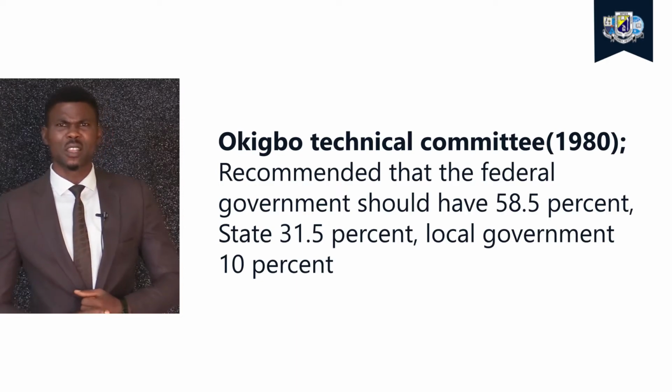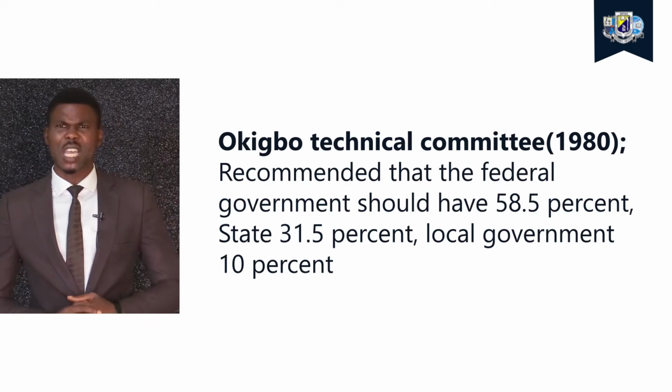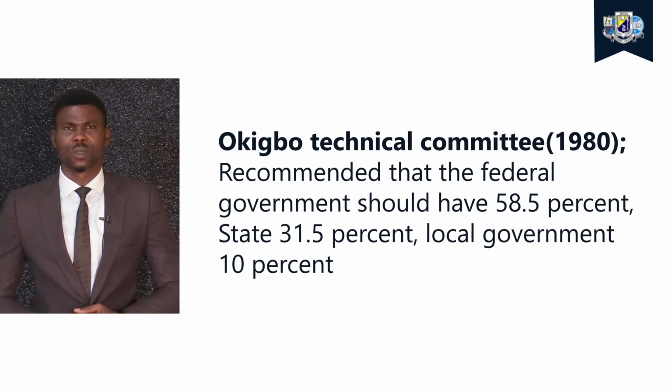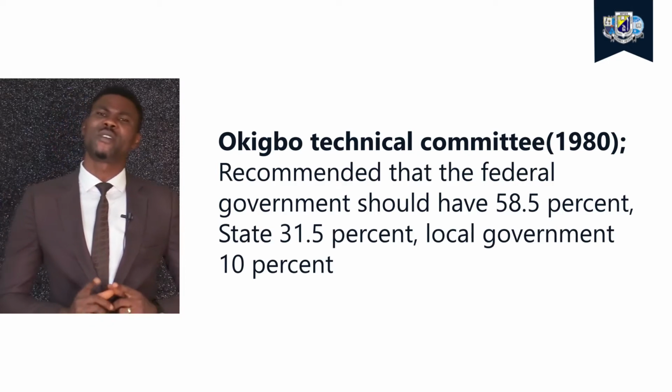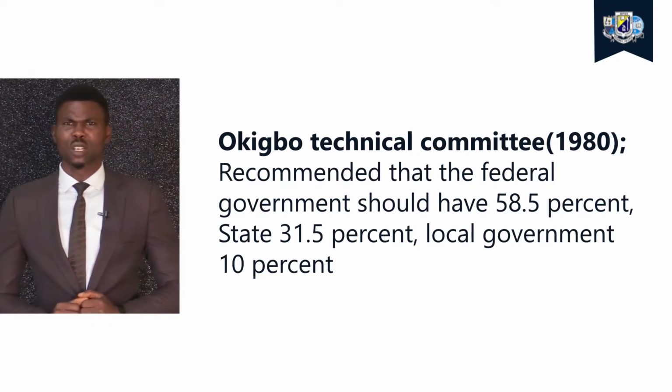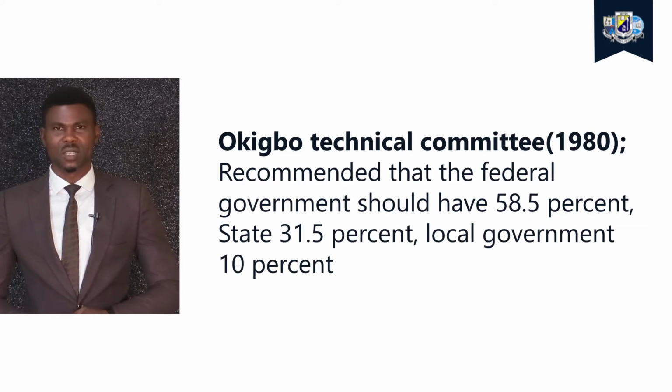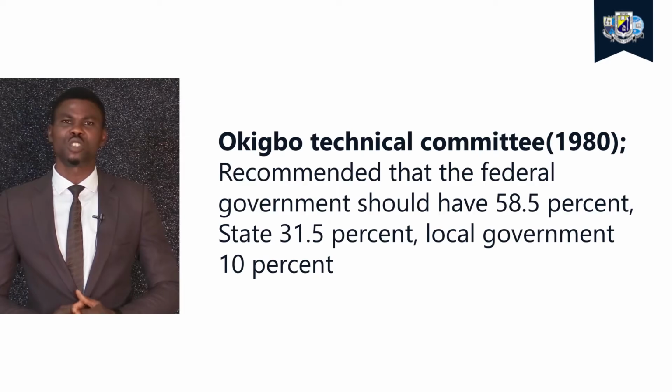It recommended that the federal government should have 58.5%, the state 31.5%, and local government 10%. So we can say that this commission recommended percentage sharing, meaning the federal government should benefit more, followed by the state and also the local government.